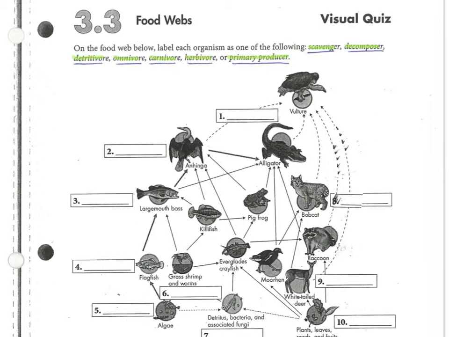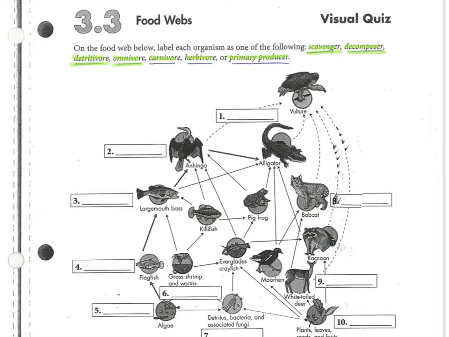So first, let's go ahead and walk through defining these words again. A scavenger is an organism that looks around for dead food and carcasses that are left over from other predators that they have not finished eating, or they have leftovers. Decomposers are going to be breaking down materials that are already dead. A detritivore is eating organic material that's already broken down.